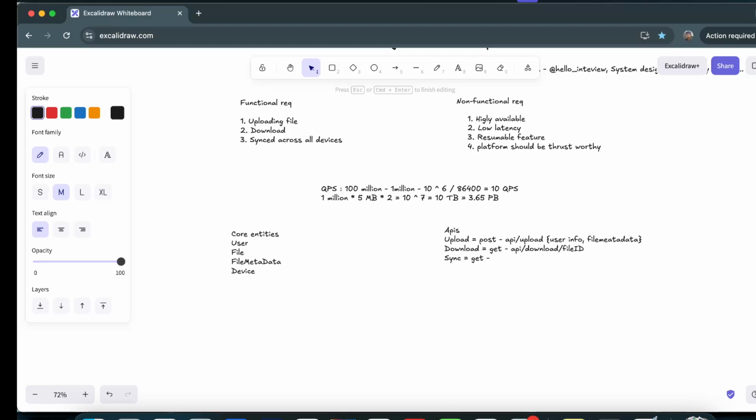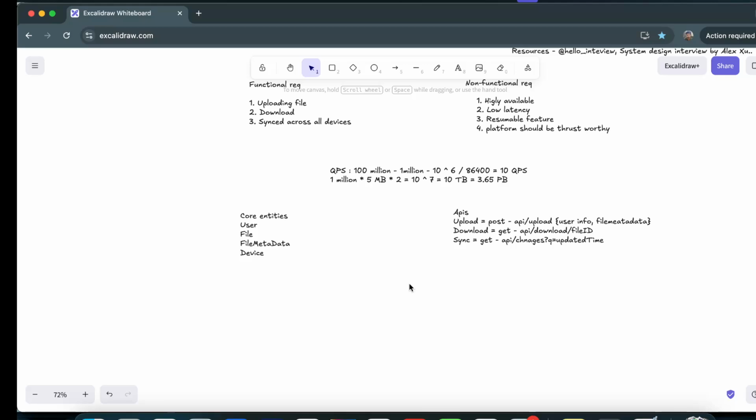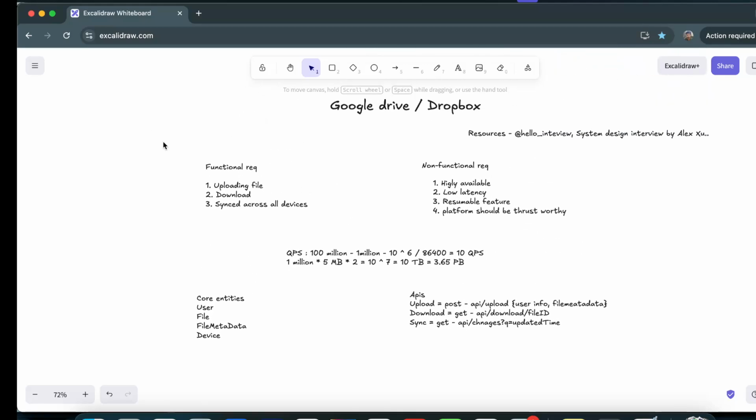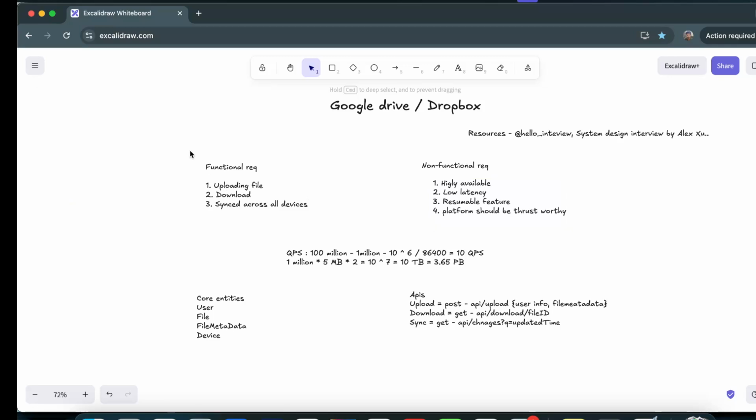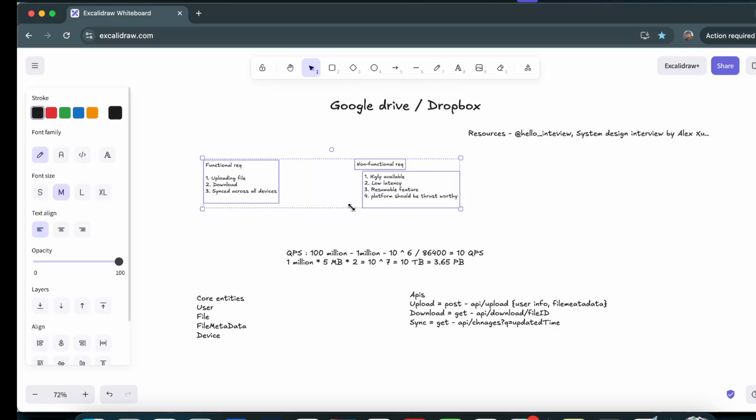We can talk about this particular sync service. We may want to use WebSocket here, but it will rely on REST API only at the end. But we'll discuss this. Changes and the time duration is something we can provide here, where equals updated time. So yes, these are a couple of APIs we have. Now let's first design the low level, and then we'll deep dive into it.